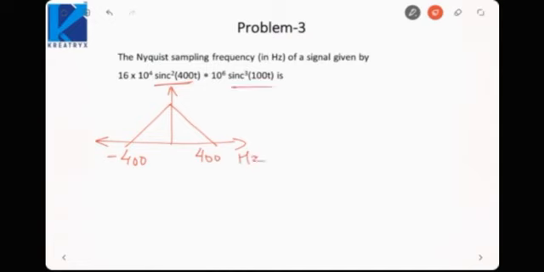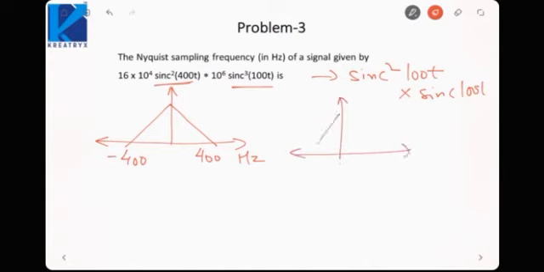Now this next signal is sinc cube t, and I do not know the spectrum of sinc cube. So I can write it like this: sinc square 100t multiplied by sinc of 100t. So the spectrum of sinc square 100t would be like this, minus 100 up to 100. Sinc of 100t would have a spectrum of a rectangular function which extends from minus 50 up to 50.